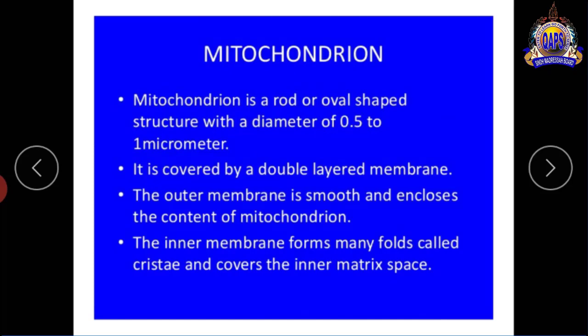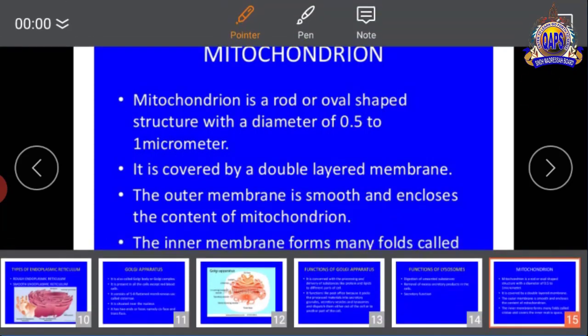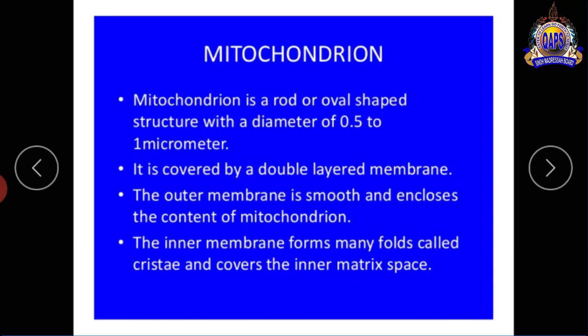Number three is mitochondria. Mitochondrion or mitochondria. Mitochondria is a rod or oval shaped structure with a diameter of 0.5 to 1 micrometer. It is covered by a double layer membrane. The outer membrane is smooth and encloses the mitochondrion, and the inner membrane forms many fold-like cristae and is covered with an inner matrix space.